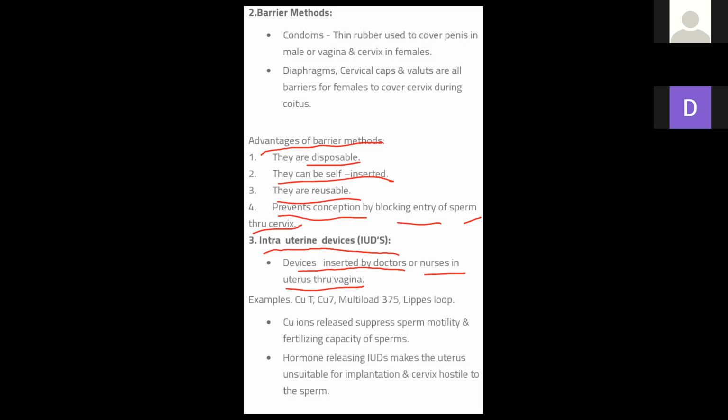These devices we will not use by ourselves. Examples are CU7, Multiload 375, and Lippes loops. Is it clear? They are fixed into the uterus. There are three main types. Number one is non-medicated.